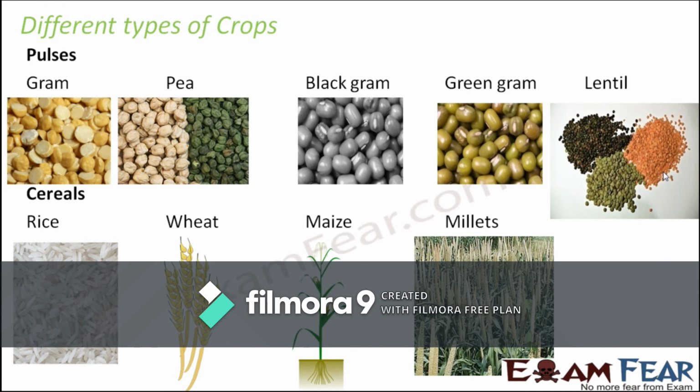The only difference is that when you look at the plants of rice or wheat or maize, they really do not look like the other plants which we normally have in our gardens. All the cereals, their plants look like grasses. So these are like seeds of grasses, you can say, rather than plants. But basically these are also seeds.